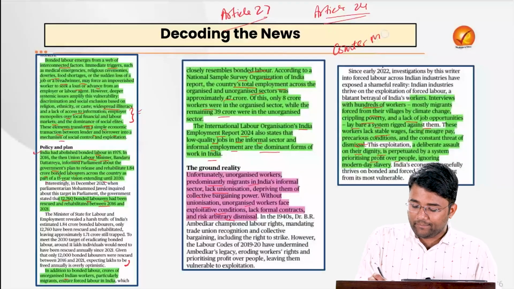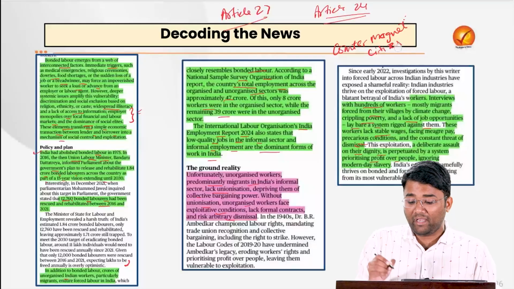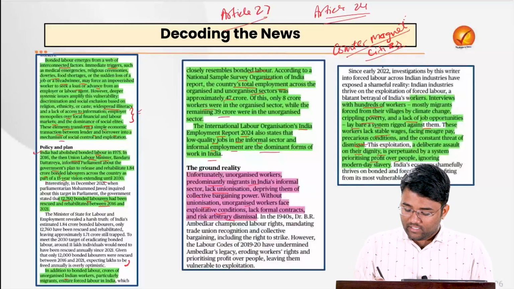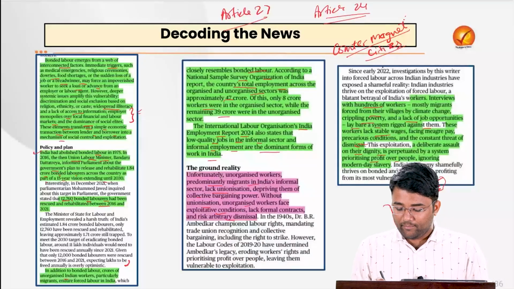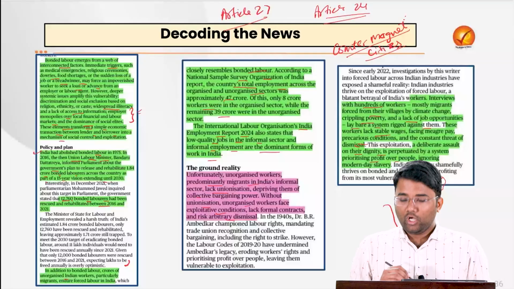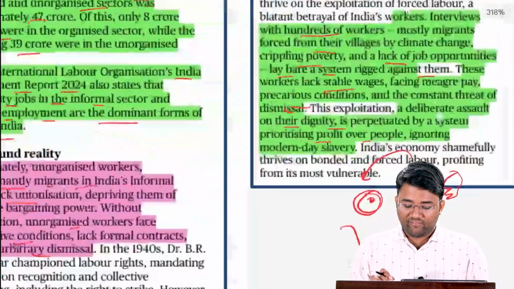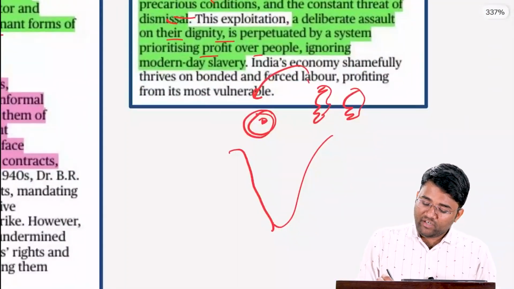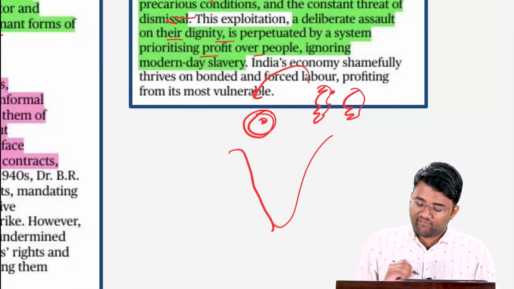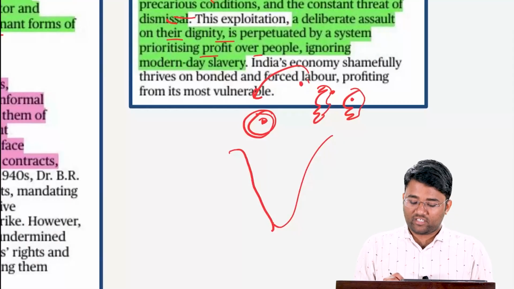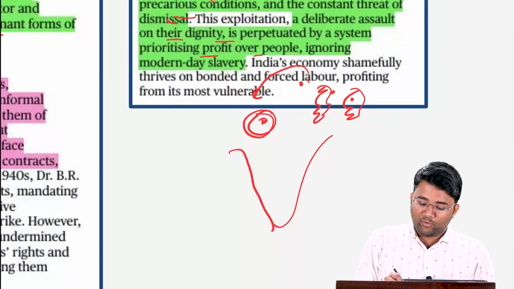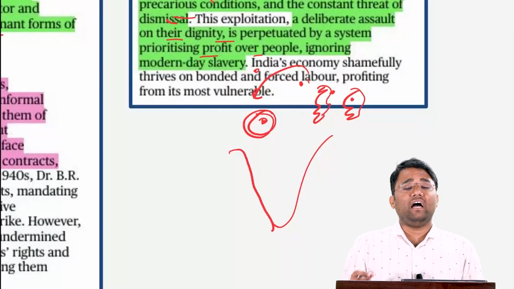More than that, there is a mechanism that can be followed, that is counter magnet cities. That can be one of the ways forward that you can write in urbanization, that you can write in migration. For example, let's suppose this is Delhi. Now most of the persons belonging to Uttar Pradesh and Bihar come to Delhi. Why? Because Delhi has good infrastructure and good availability of jobs. But what if we develop Lucknow? What if we develop Patna? Or what if we develop Meerut? Or what if we develop other smaller cities like in Haryana?